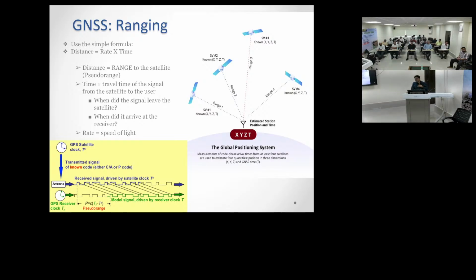To calculate the unknown points, we need at least 4 satellites, because there are four variables: x, y, z and the clock. So at least we need 4 satellites to calculate the positions. Because there are 4 variables, we need 4 satellites. At least 4 satellites is the minimum requirement to calculate these x, y, z coordinates.